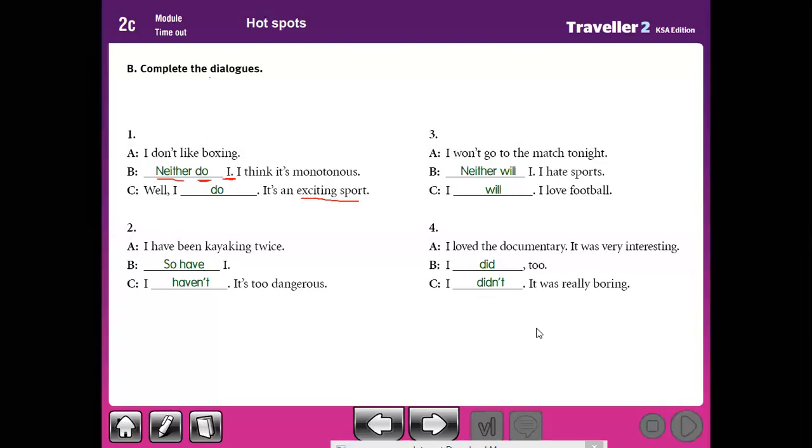This is our rule today. It's very important. The difference between when you want to express agreement and disagreement: you should use neither, so, either, too, or to express a disagreement, you should use the negative. If the sentence is affirmative, you should use subject plus negative auxiliary verb. And if the sentence is negative, you should use subject plus affirmative auxiliary verb.